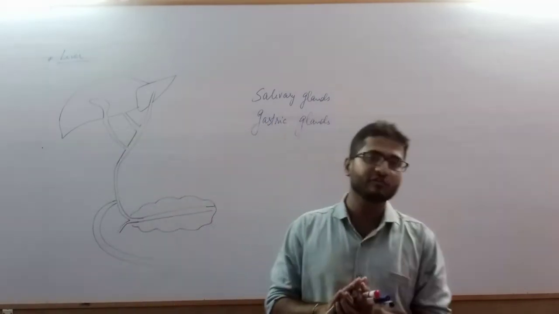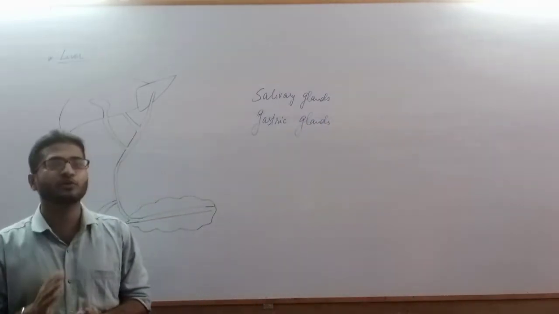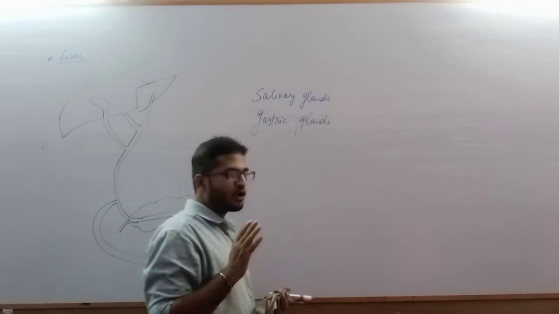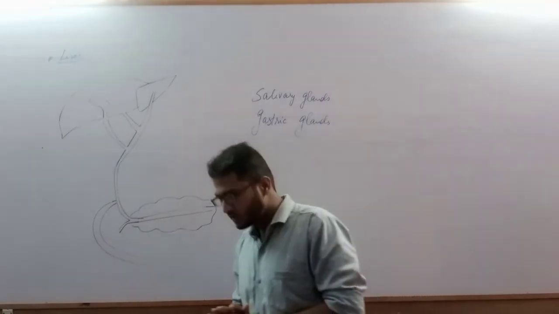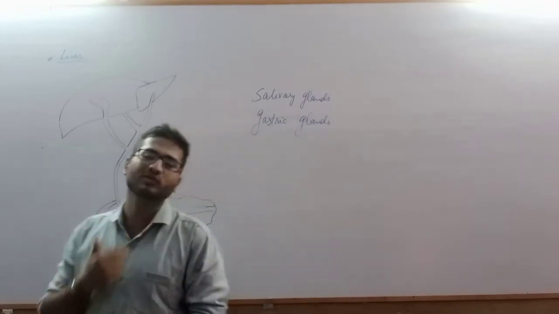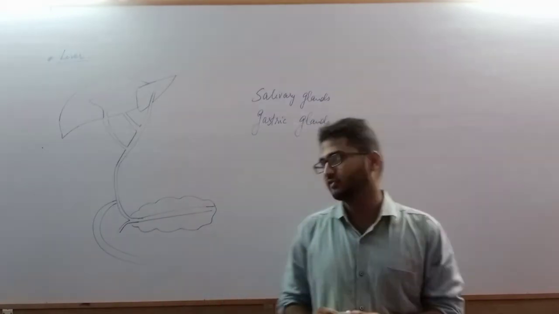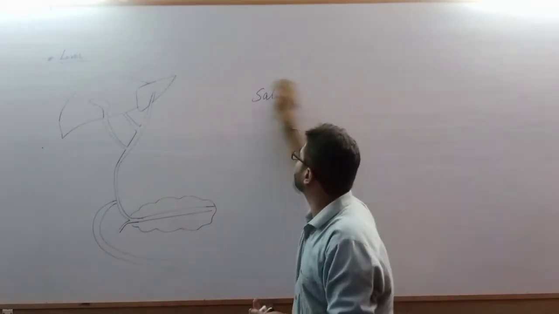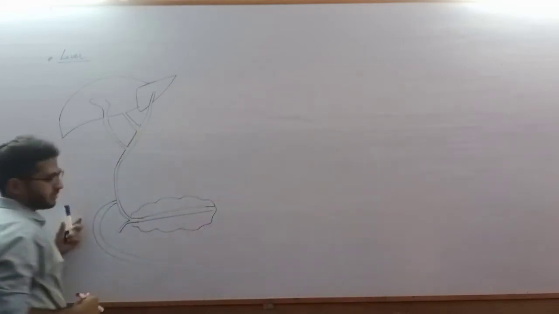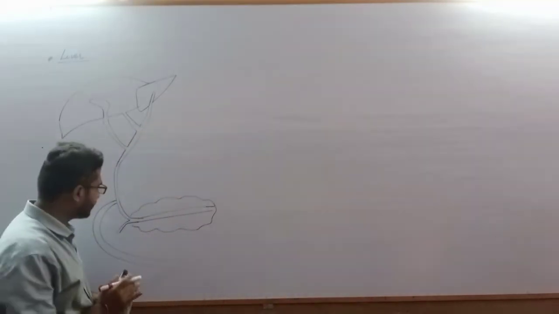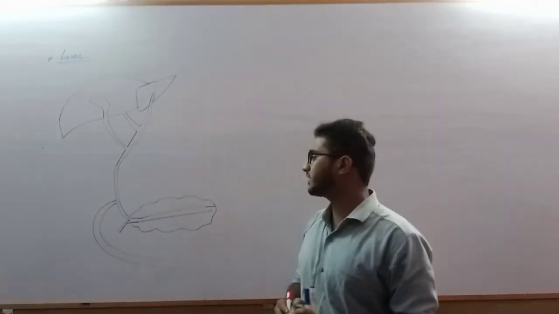In this segment we will discuss the liver and pancreas as important glands of the digestive system. Although they are not the main glands and not a part of the digestive tract, these two glands do help in the digestion process. First we will discuss the liver. This is a rough schematic diagram of the liver, connected to the duodenum as well as the pancreas.